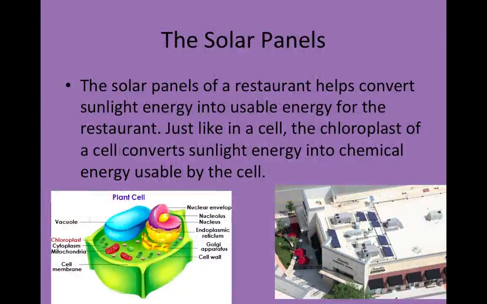The solar panels on top of a restaurant help convert sunlight energy into usable energy for the restaurant. In comparison, the chloroplast of a cell converts sunlight energy through photosynthesis into chemical energy usable by the cell.